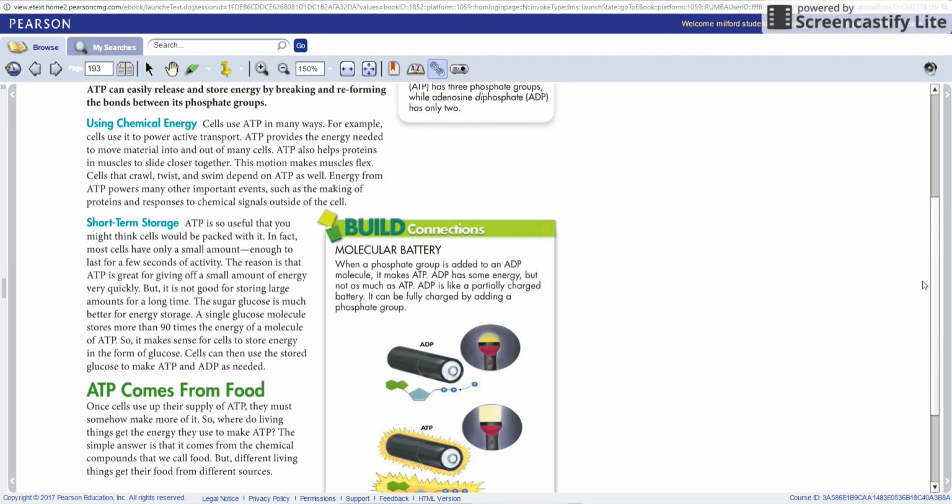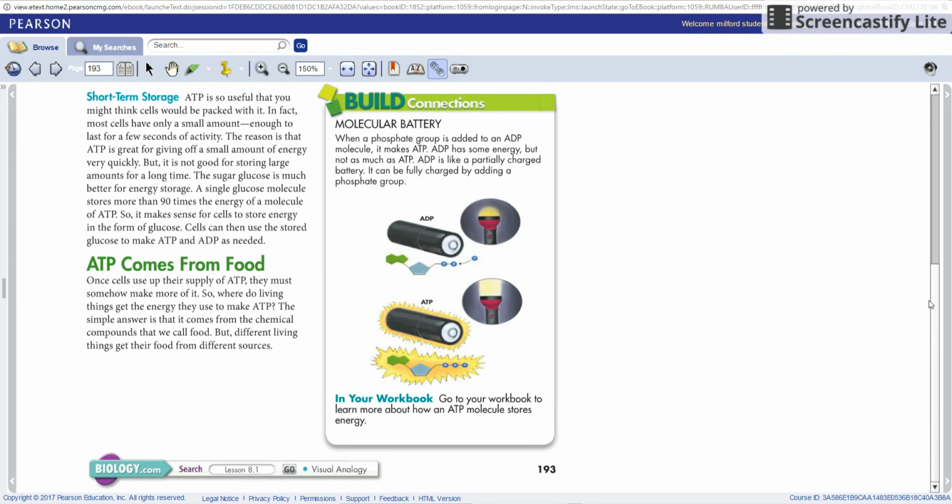The sugar glucose is much better for energy storage. A single glucose molecule stores more than 90 times the energy of a molecule of ATP, so it makes sense for cells to store energy in the form of glucose. Cells can then use the stored glucose to make ATP and ADP as needed.